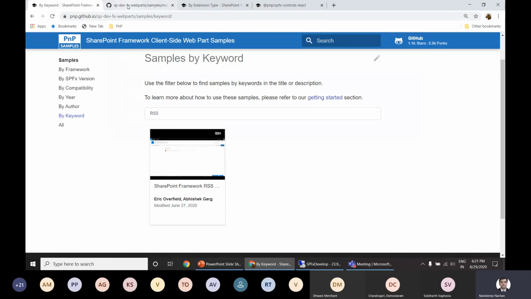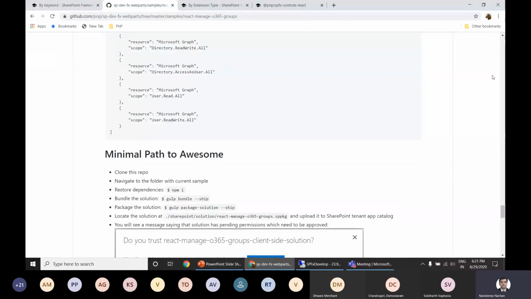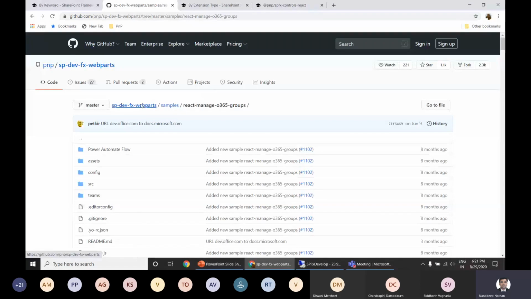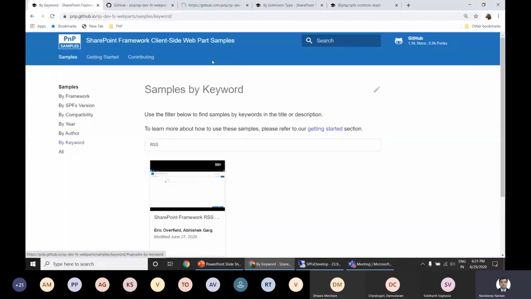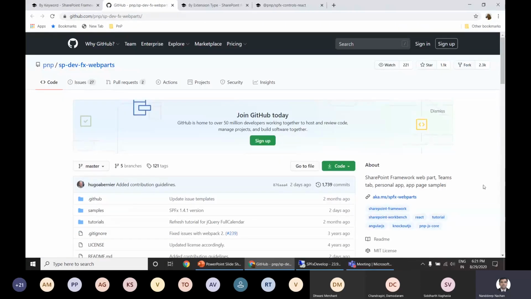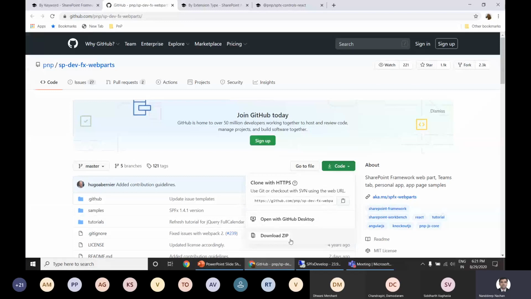So again, for example, if you want to use any of the web parts from here, you can go to this SPFx web part, or even from here, you can go to GitHub. And from this GitHub, you can fork this particular repository, for example, if you want to make any changes. Otherwise, you can directly download this solution as a zip, so that it will download all of the available samples as a zip.